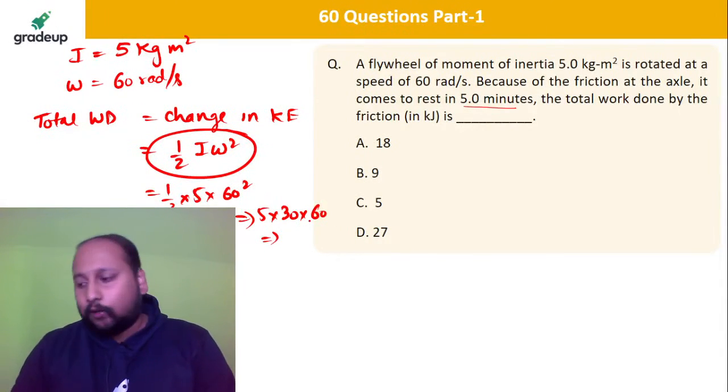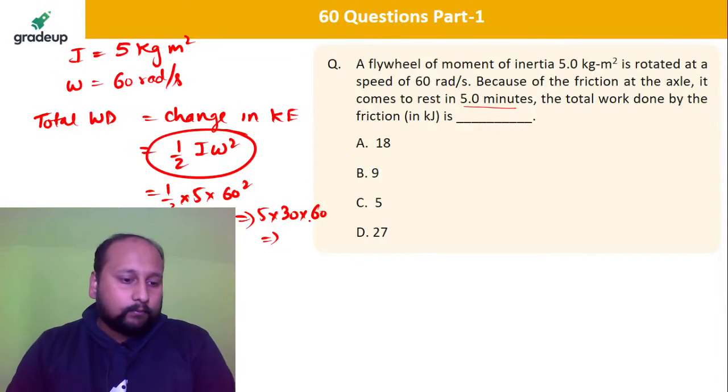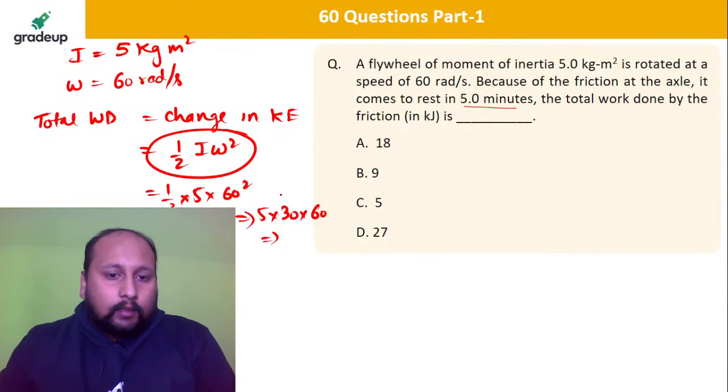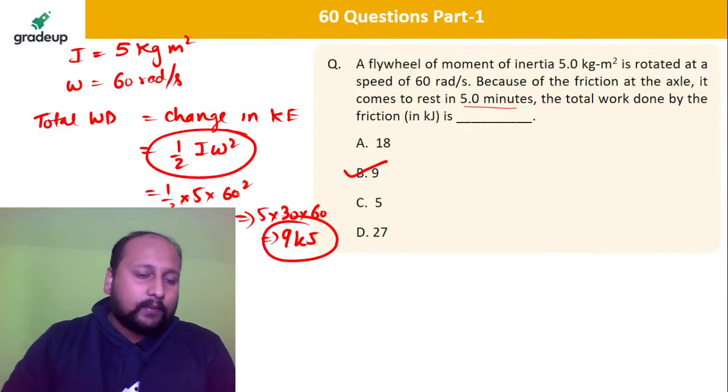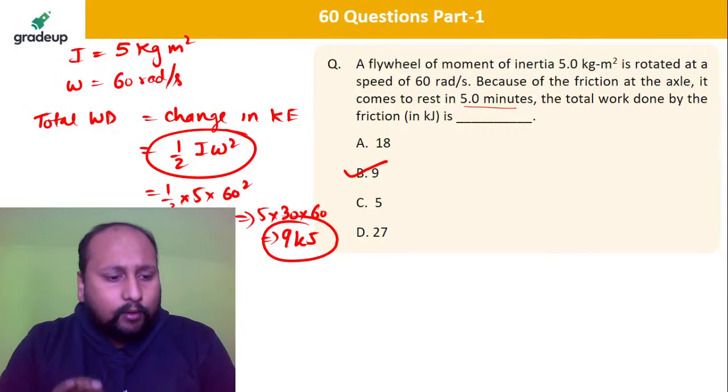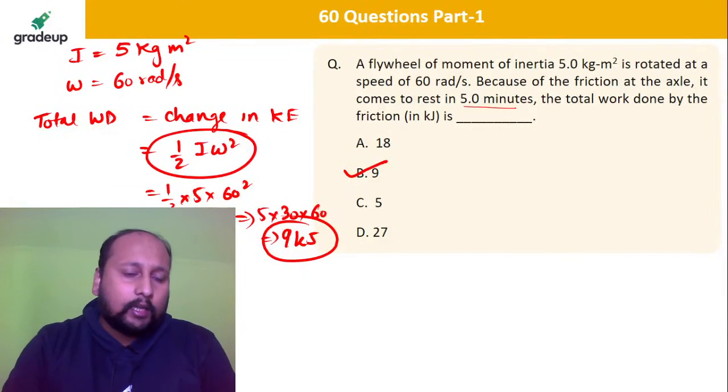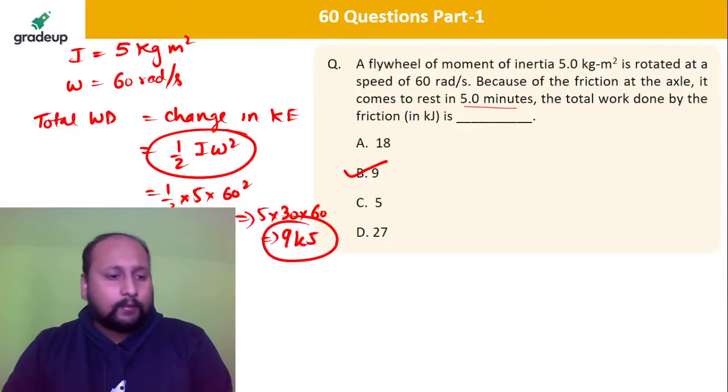Yes, anyone who has calculated? 15 into 6, 9 kilojoule. You will be getting 9 kilojoule as the correct answer. Simple logic. If any question they are asking you work done, you have to calculate change in kinetic energy. That's it. And final velocity is equal to 0. It is coming to rest.